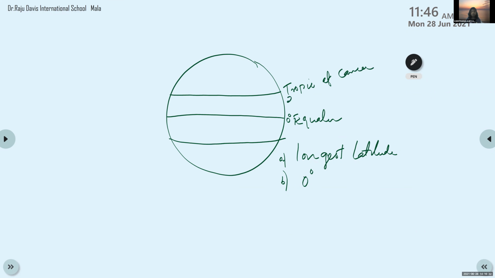which marks 23.5 degree to the north. And on the other side, 23.5 degree to the south, it is Tropic of Capricorn. Children, we have learned about the 3 important latitudes: equator, Tropic of Cancer and Tropic of Capricorn.